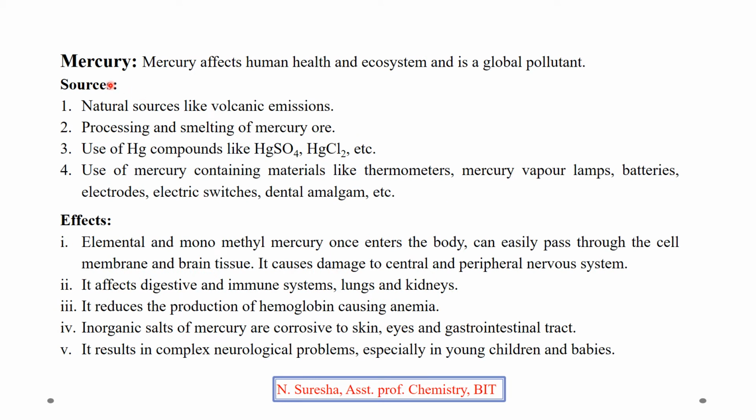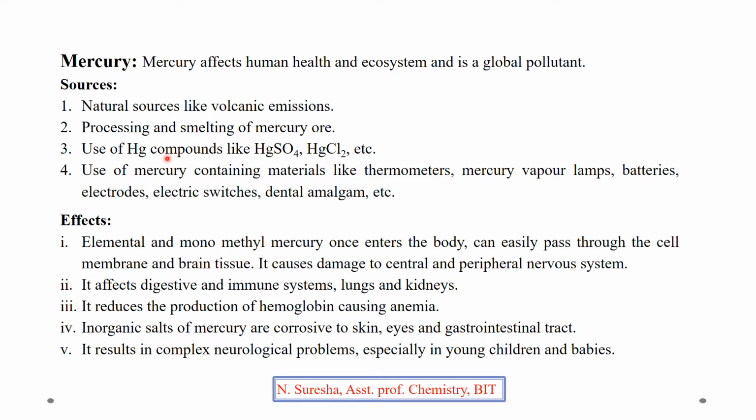Next dangerous material is mercury. Mercury is also very dangerous. It affects human health and the ecosystem and is a global pollutant. The sources: natural sources like volcanic emissions. During volcanic emissions, mercury will enter into the soil or water. Also during processing and smelting of mercury ore, during the metallurgical process while obtaining mercury from mercury ores, there will be a chance of entry of mercury into the soil or water.